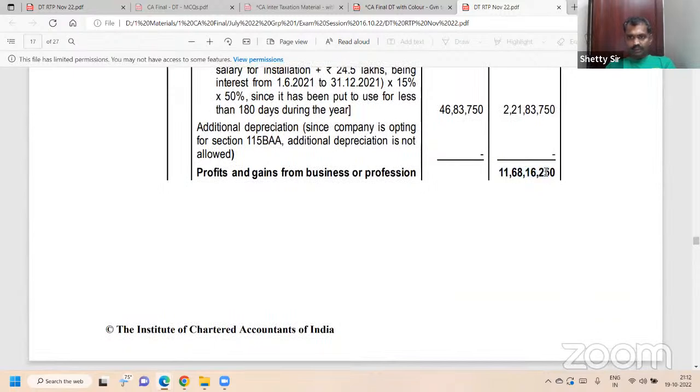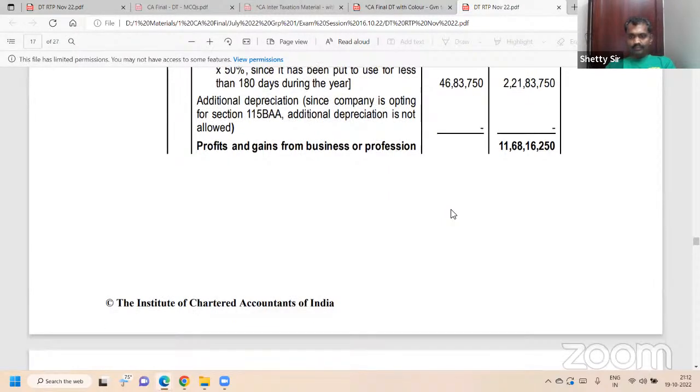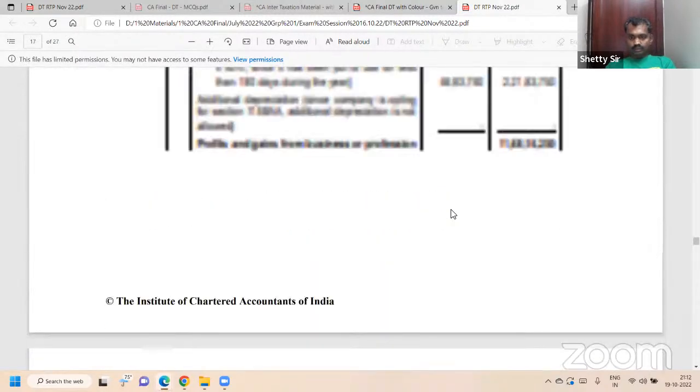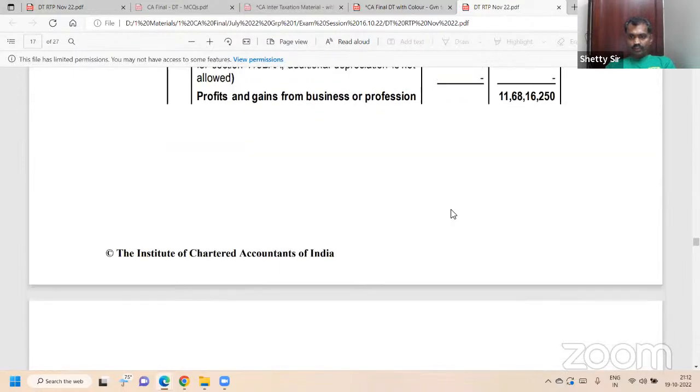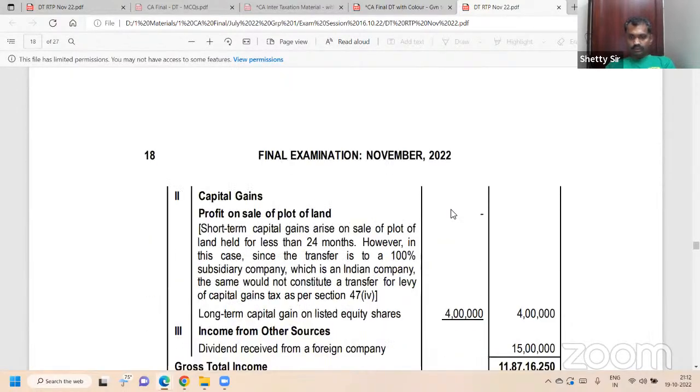Yes, sir. 1168.1625. Correct, sir. 1168.1625, 11 crore 68,250. Very good, PGBP. 1168.1625 PGBP. Next, point number 2, capital gains. That's small here, 47.4 million. Have I already given it? Yes, sir. 47 within the bracket, 4 nil.